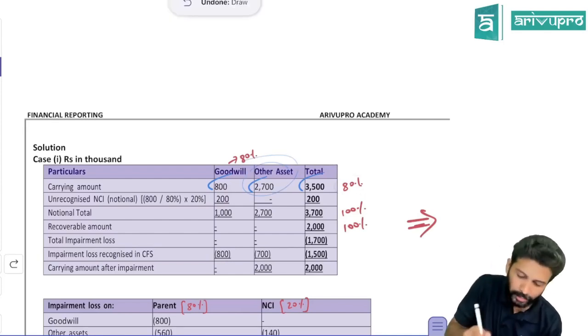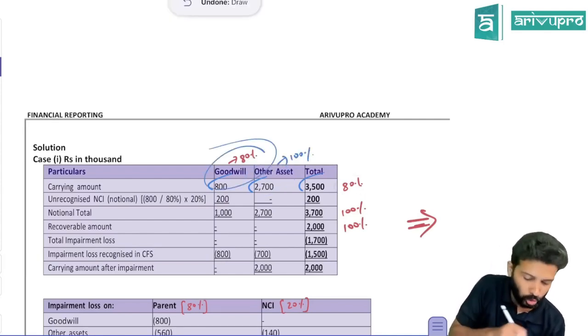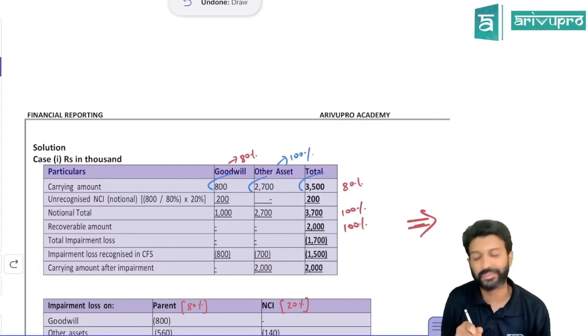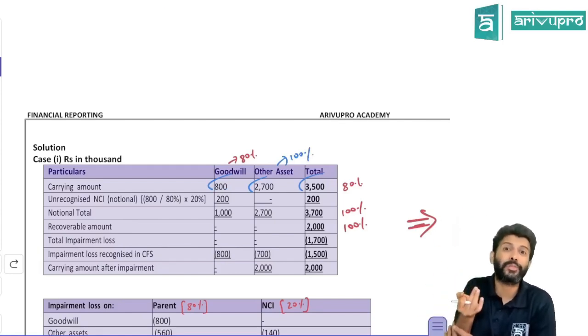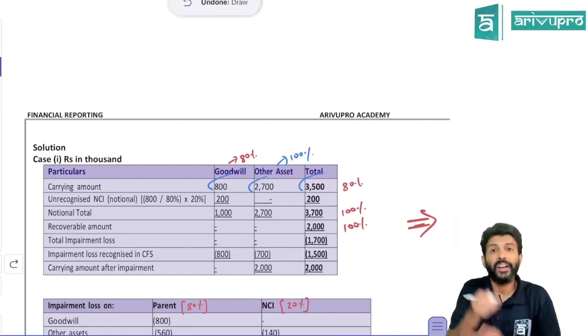But have you shown the assets at 100% platform or 80% platform? The other assets are not a problem. They are shown at 100% platform. But this goodwill, have you recorded full or only 80%? Only 80%, because NCI is valued under PSNA basis. That means you will only get parent share of goodwill, and parent share is 80%.